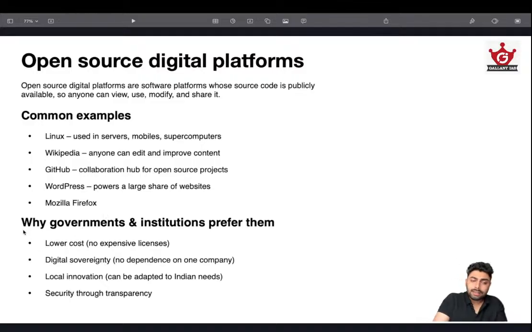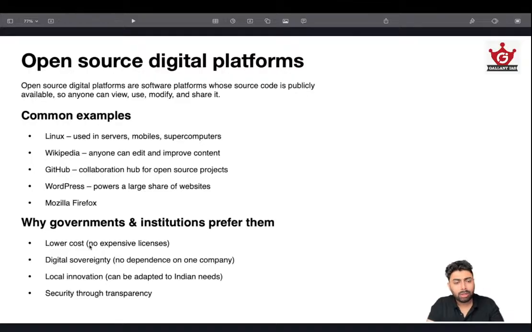Okay, and this again is very important because UPSC can ask this question in prelims as well as in mains, especially in GS3 mains, regarding data privacy and data protection as well as data sovereignty. So why governments and institutions prefer them? That's also one thing you need to know.